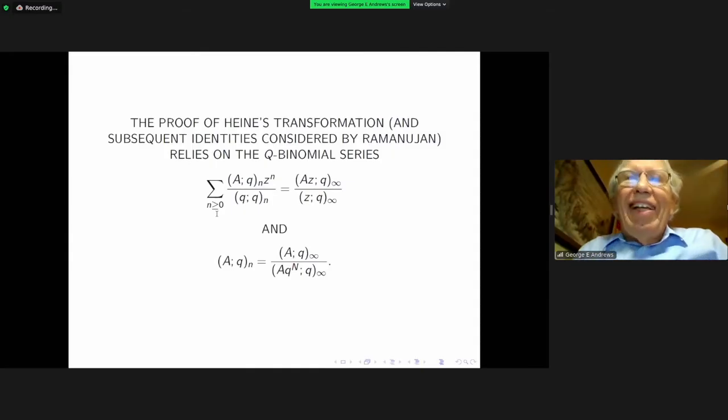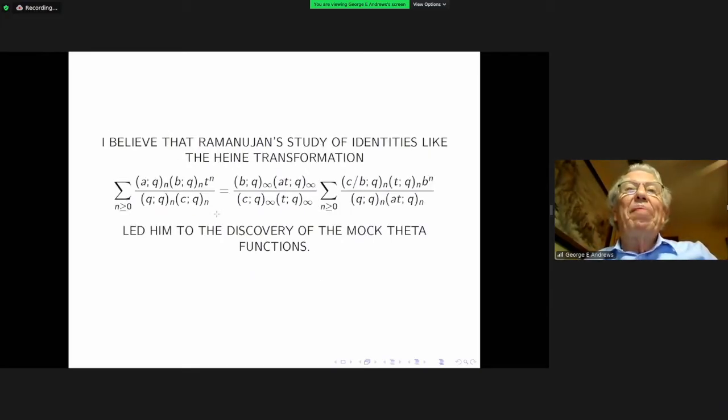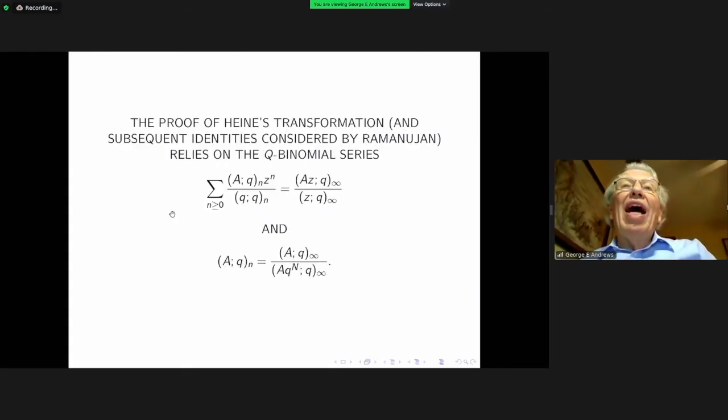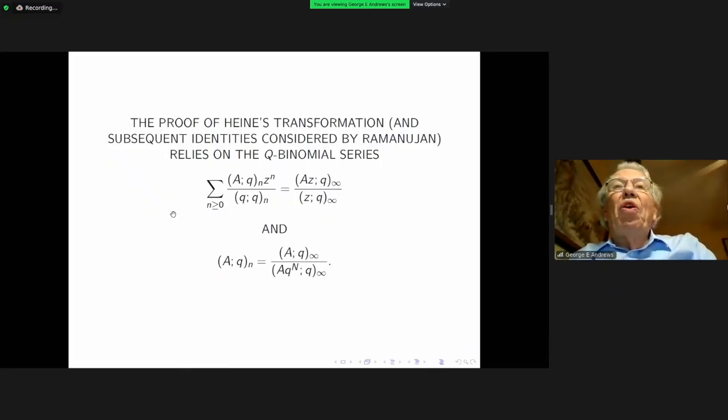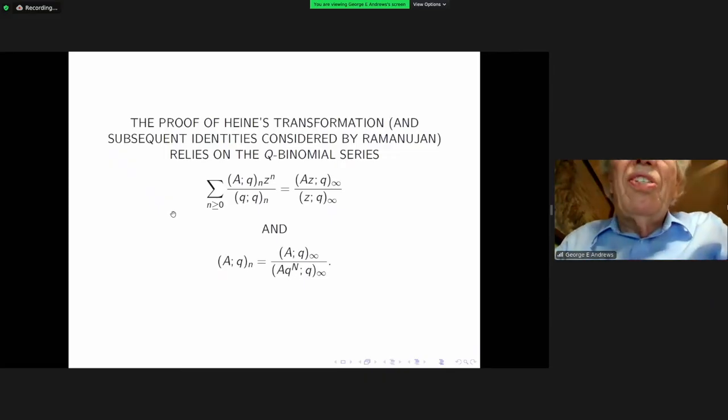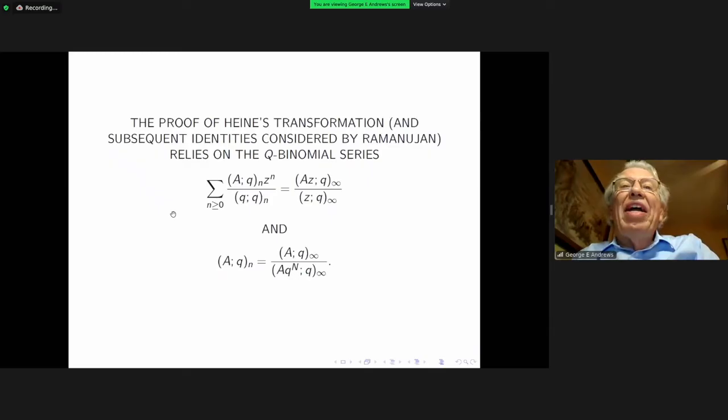So in order to understand what I'm getting at, I'm going to give you a proof of this transformation due to Heine back in the middle of the 19th century. And it relies on a much simpler formula, namely what is called the Q binomial series. It is the assertion that this infinite series equals the infinite product here. And he uses that series, and he uses a way of writing, and here's the next typo: the capital N on the bottom line should be a little n.